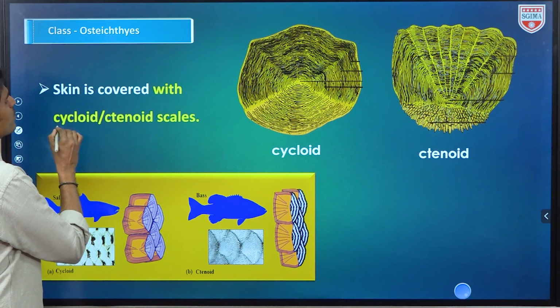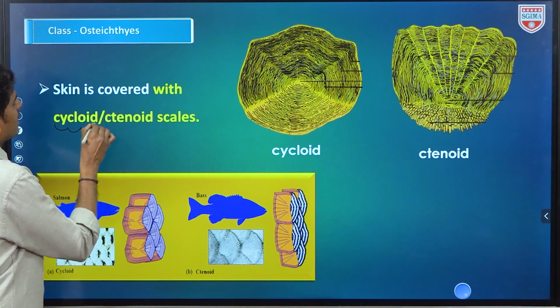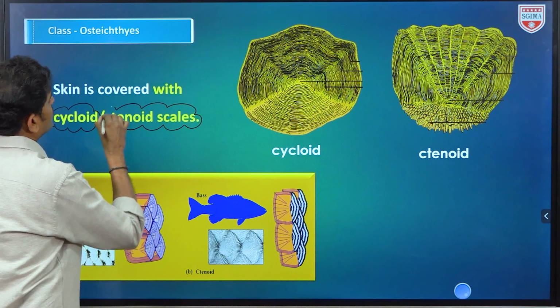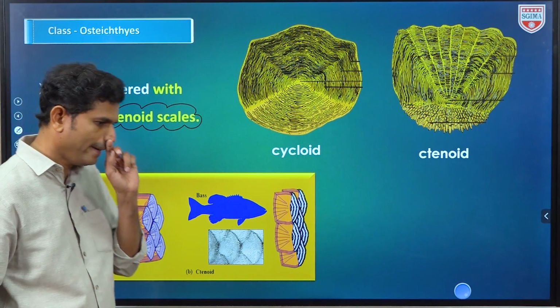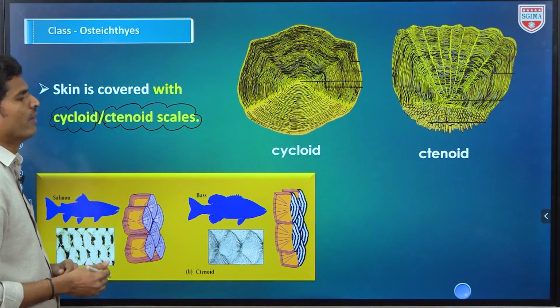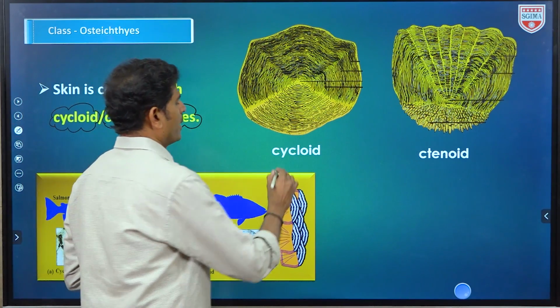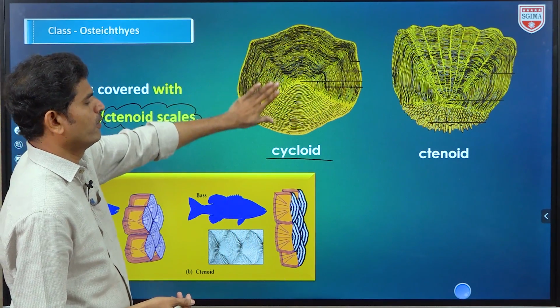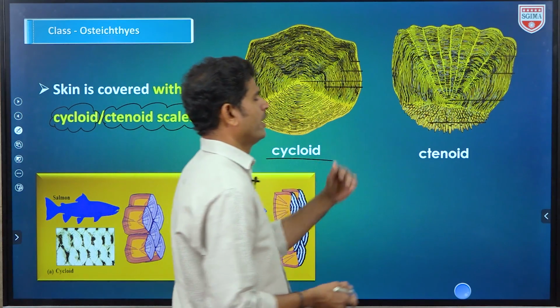Those scales are of two types: cycloid or ctenoid scales. In one organism there are not two types of scales, only one type of scale, either cycloid or ctenoid. So this is a cycloid. This is the structure and morphology of cycloid scales, and this is ctenoid.